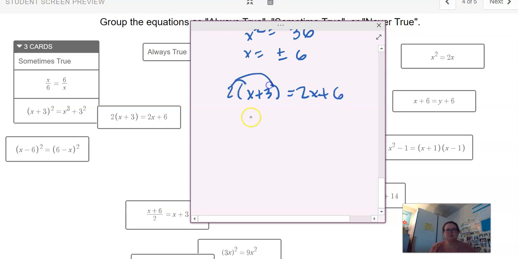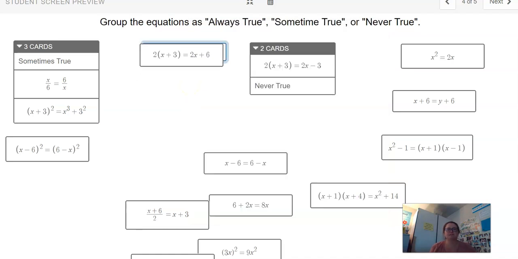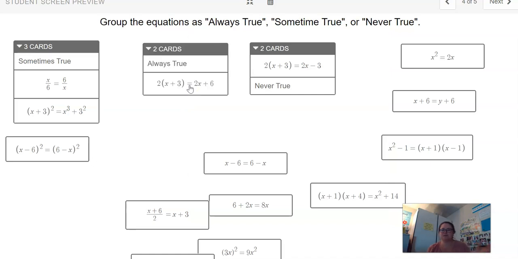Well, when I distribute that, I get 2x plus 6 equals 2x plus 6. That's the same thing on both sides. That would be the same line on top of each other. So that is always true because it is basically just the same thing on both sides of the equal sign.